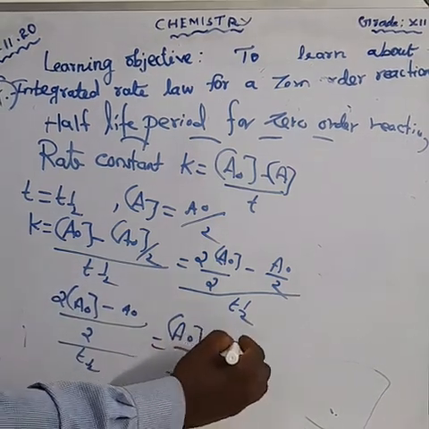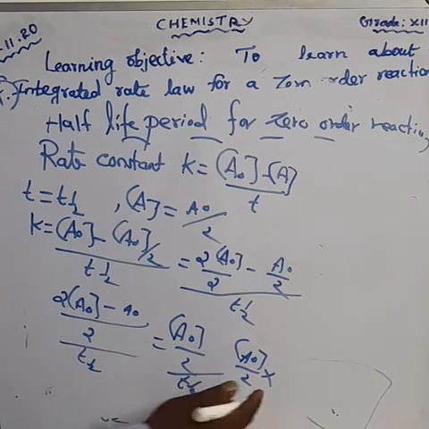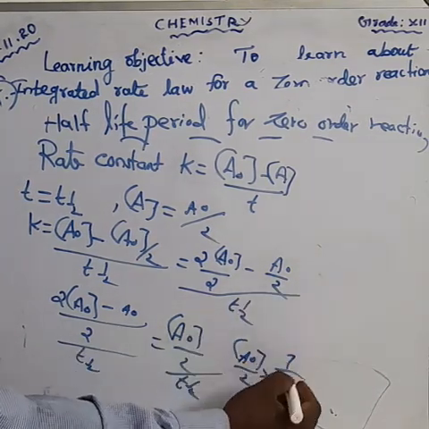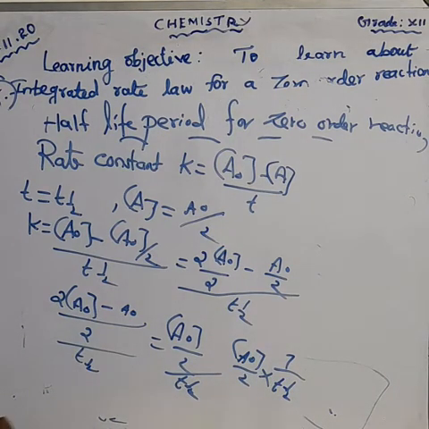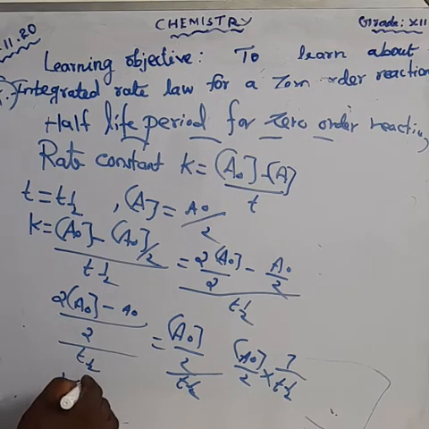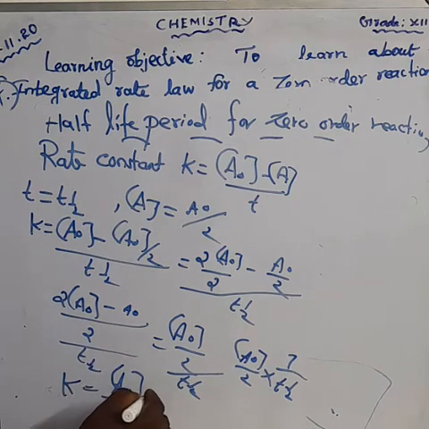Otherwise we can write A naught divided by 2 into this term, which is 1 by T half. So what's the answer? K is equal to A naught divided by 2 T half.